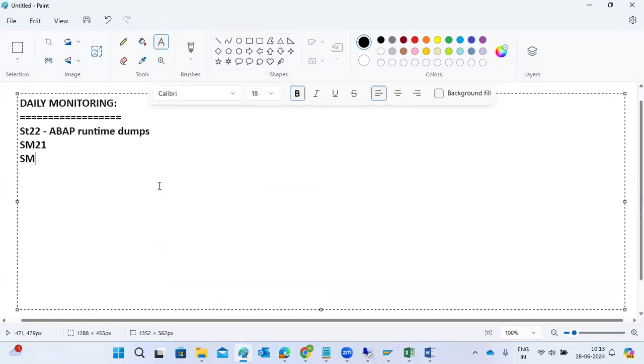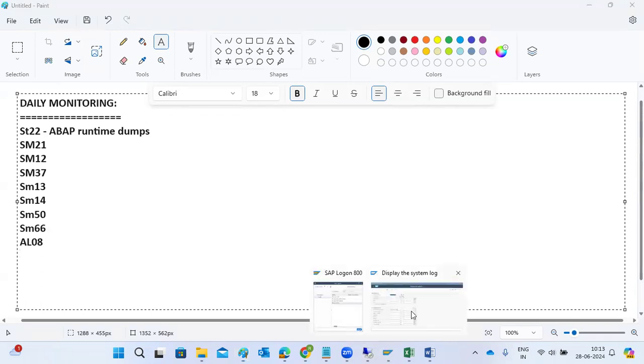Then we can also check, are there any old lock entries? Then SM37, any long running background jobs in the system or not? So SM13 and SM14, SM50 to check the background, SM66, AL08. All those transaction codes we can check in the system here.